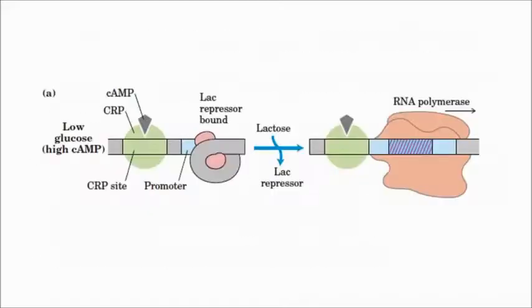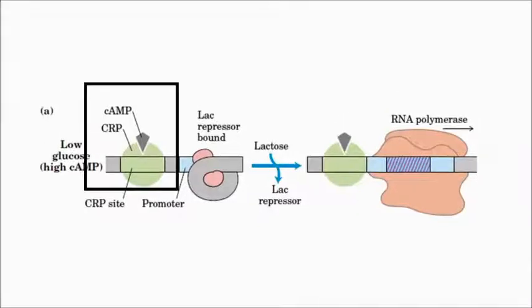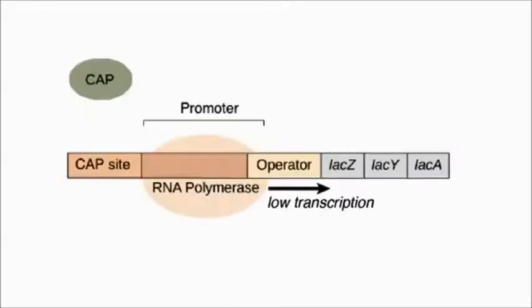And in the absence of cAMP, the CAP-cAMP complex cannot be formed. CAP alone cannot bind to the lac promoter, and this prevents the efficient binding of RNA polymerase to the lac promoter in the absence of the bound CAP-cAMP complex. So there is some amount of transcription, but it's not efficient.